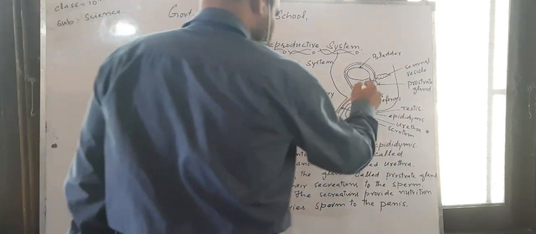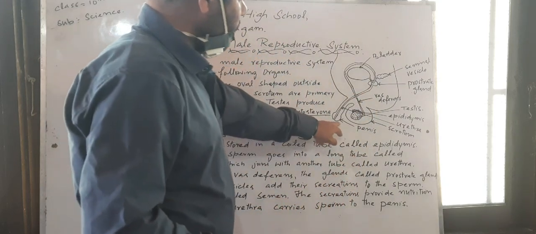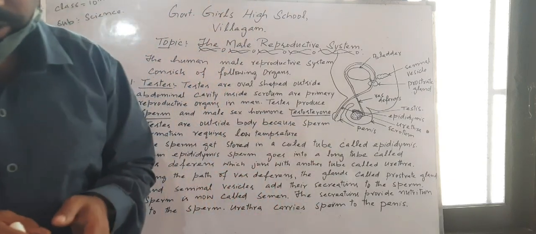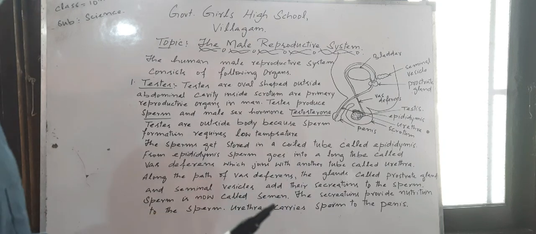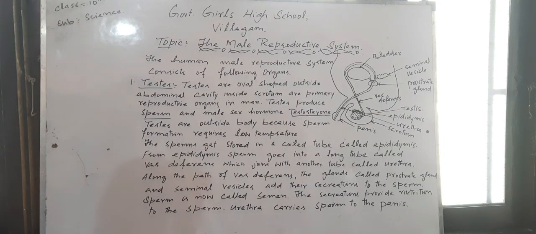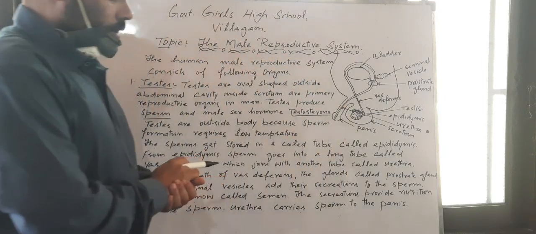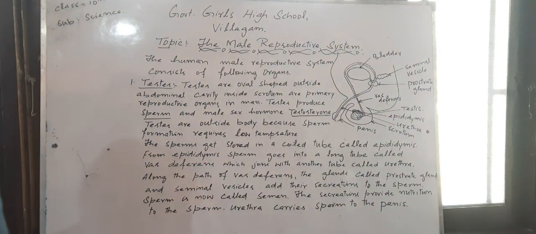This urethra runs through the muscular structure called the penis. Through the urethra, both urine as well as semen pass. When this sperm reaches here, it is ejected out and passed into the vagina of the female.